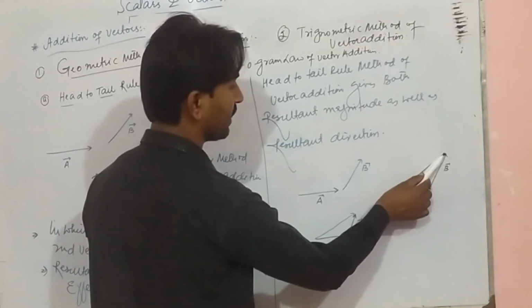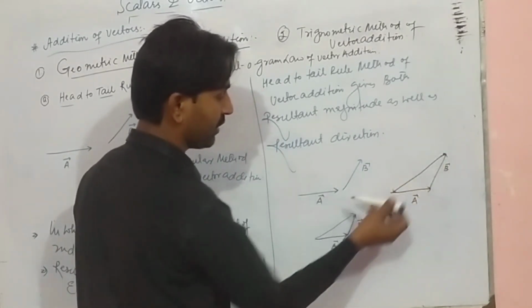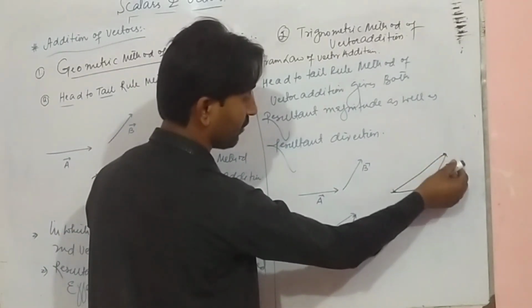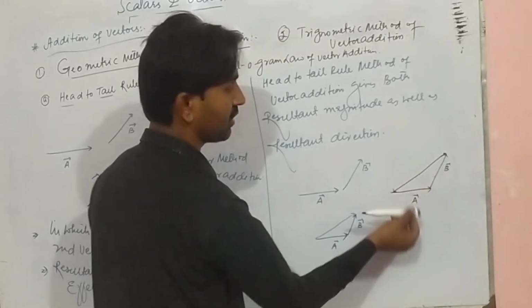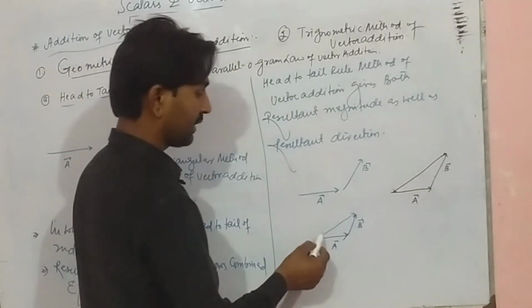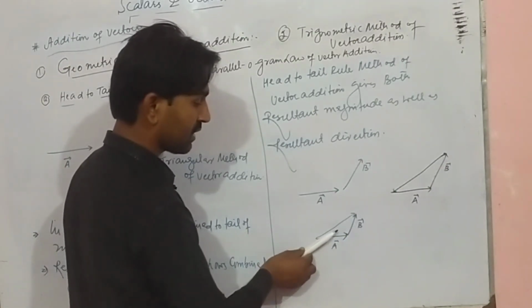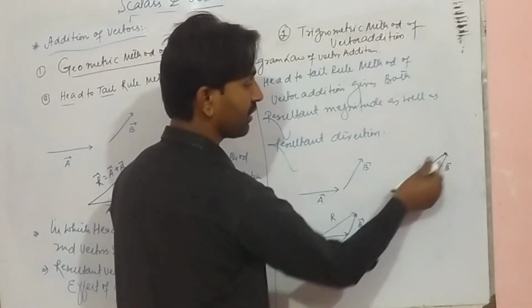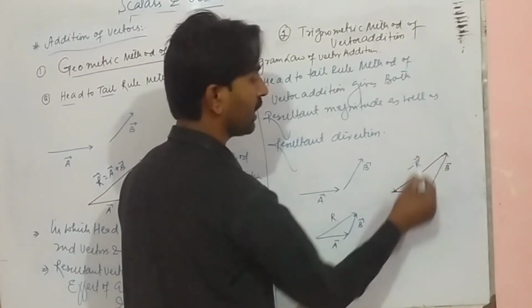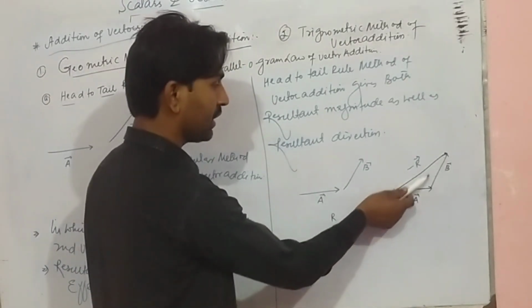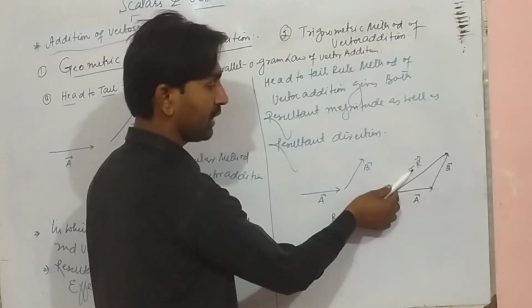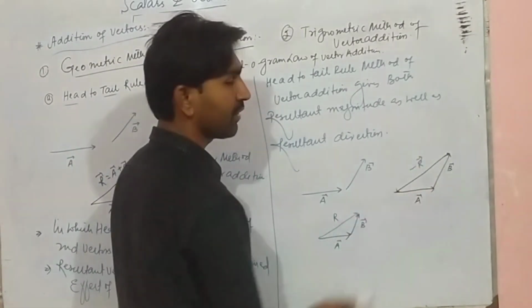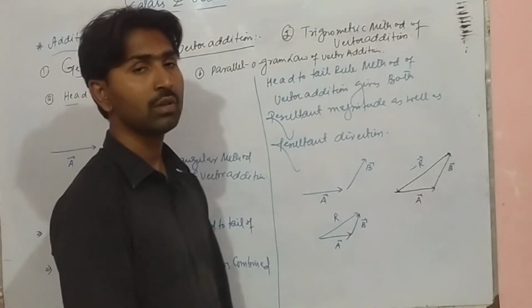Here, if the resultant is in this direction, so this is R, then the other would be negative R, meaning the opposite direction. Its net result will be 0.